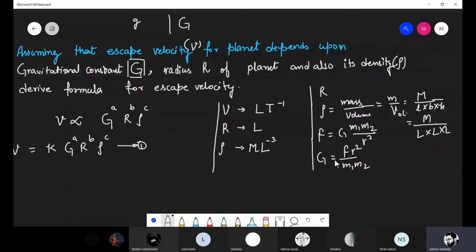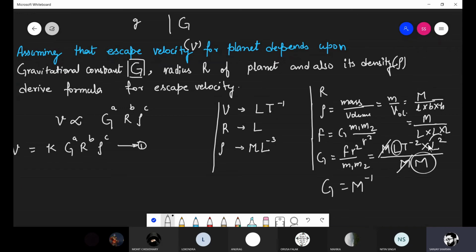Now I'm writing here the dimensional formula for the universal constant of gravity. That is M L T to the power minus 2 into r square, that is L square, divided by M into M. Fine. One M will cancel with one M. So G is equal to, when we move this M in the denominator to the numerator, M to the power minus 1.